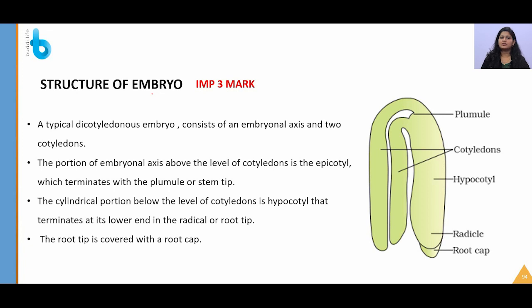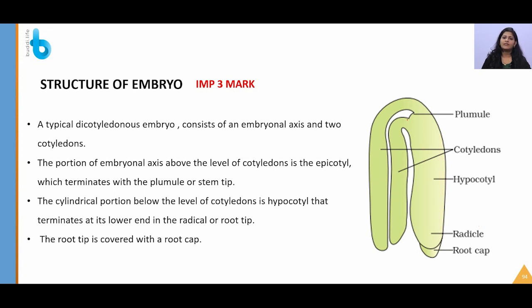So the development process is similar, but the structure of a monocot and dicot embryo will vary. So you can see this plumule is the shoot tip and radicle is the root tip, and hypocotyl is the region present in between, or the joining place between plumule and radicle. You can see two cotyledons present since this is a dicot embryo. So again root cap will also be present. Hypocotyl, you should remember, is between plumule and radicle.